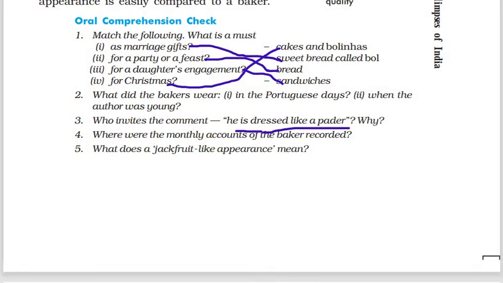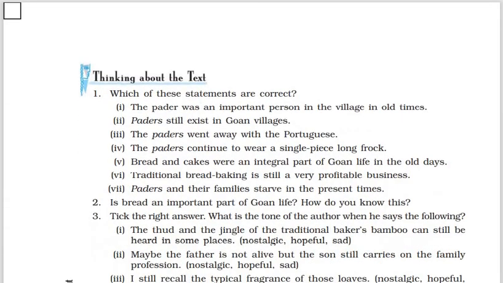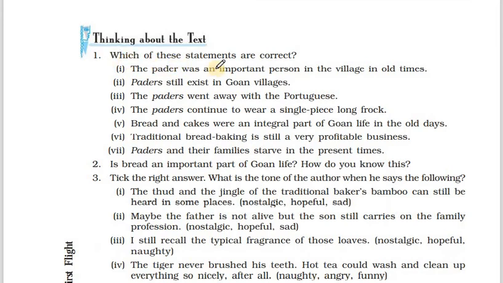Let's move to the next part. Thinking about the text. Which of these statements are correct? The pader was an important person in the village in old times. Yes, he was definitely a very important person because he used to be part of all the festivals. His role was very important. Second question. Paders still exist in Goan villages. Yes, they do exist in the Goan villages. Till now they are existing.